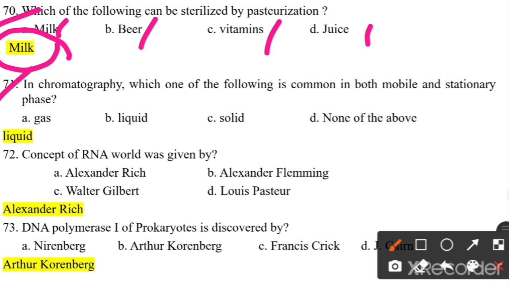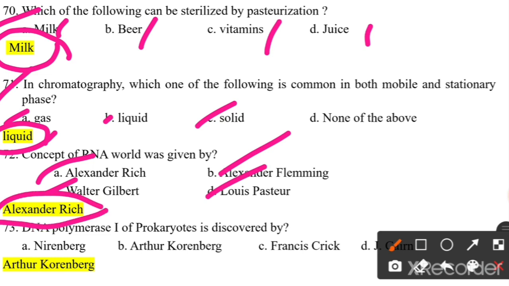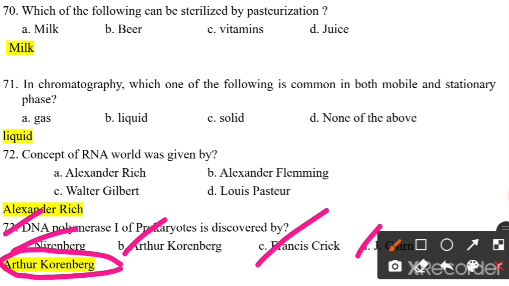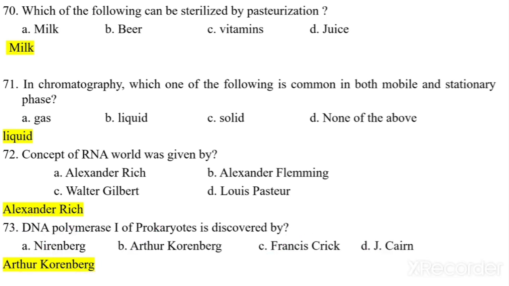In chromatography, which one of the following is common in both mobile and stationary phase? Gas, liquid, solid, none of the above. So liquid is the common one. The concept of the RNA world is given by Alexander Rich, Alexander Fleming, Walter Gilbert, Louis Pasteur. So it is given by Alexander Rich. DNA polymerase in prokaryotes was first discovered by Nirenberg, Arthur Kornberg, Francis Crick, Ajay Chand. It is discovered by Arthur Kornberg.